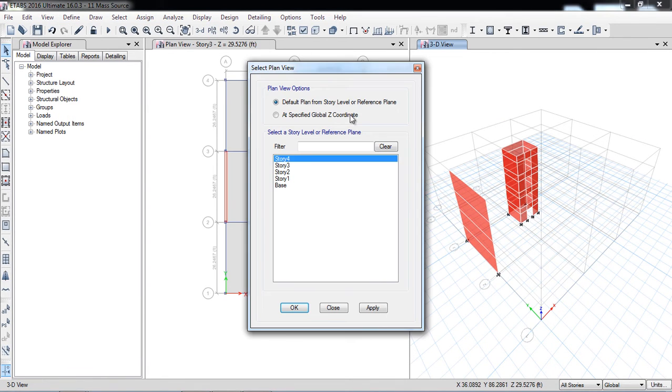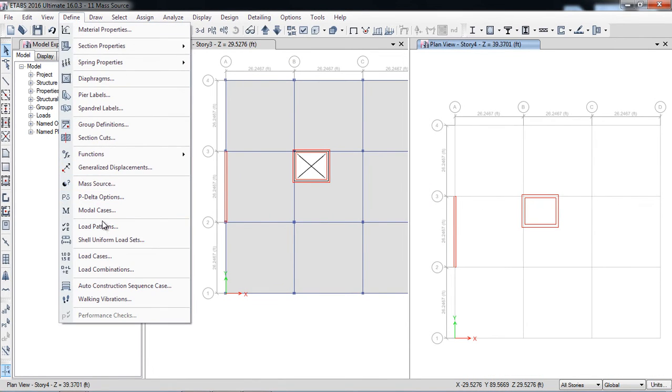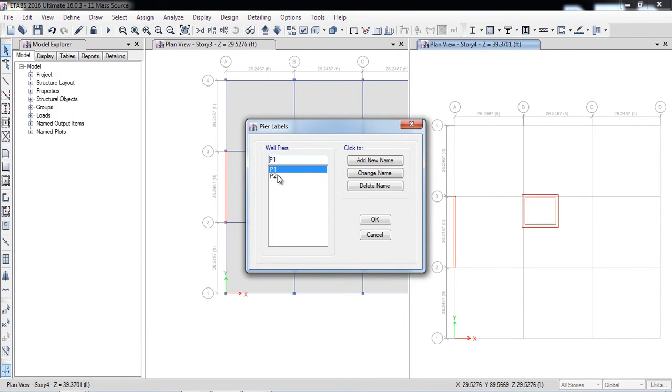Okay, so now I will define the pier label. Define pier labels. Here P1 and P2 are already defined, so I will just delete P2 and make P2 core wall. So add new pier label here, P1 and P2.